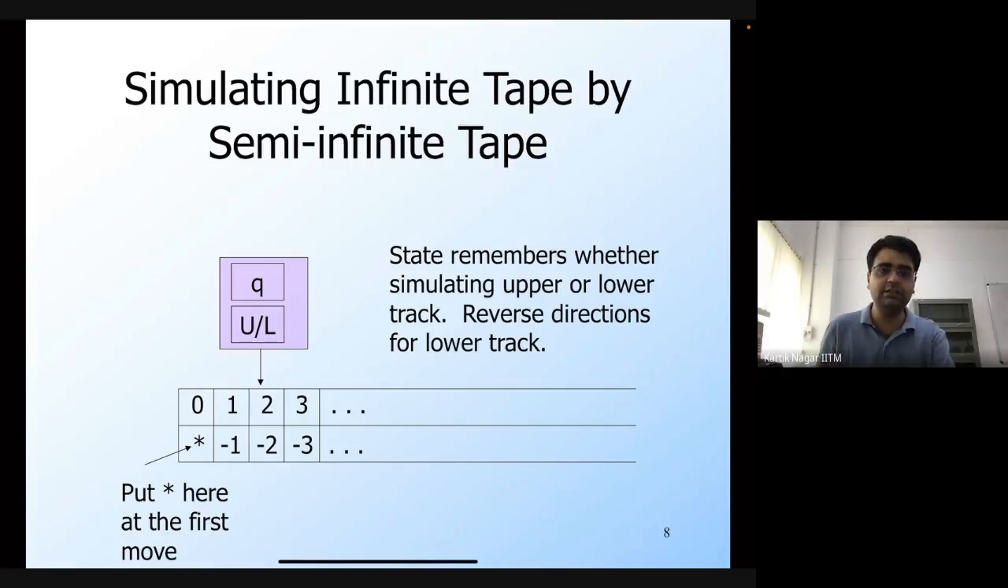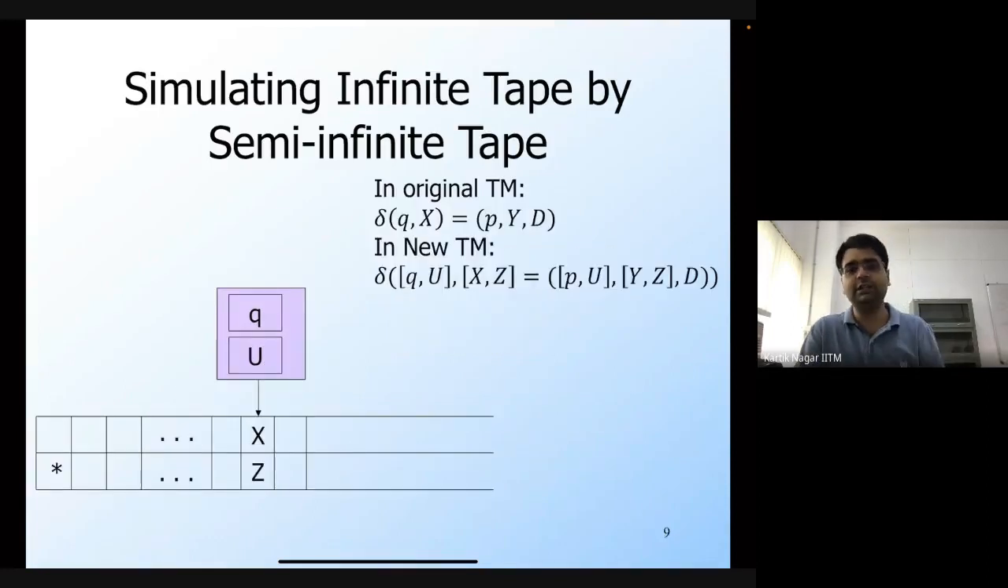So we are trying to define now the transitions of this semi-infinite tape Turing machine. In the very first transition, we are going to put a star. Remember that the input is going to be in the upper track, and initially the read head is going to point to the first position, the leftmost position in this semi-infinite tape. So in the very first transition, I'm going to simply put a star in the first position of the lower track.